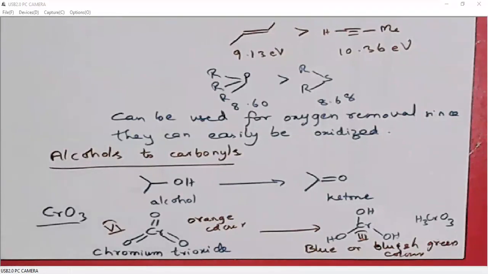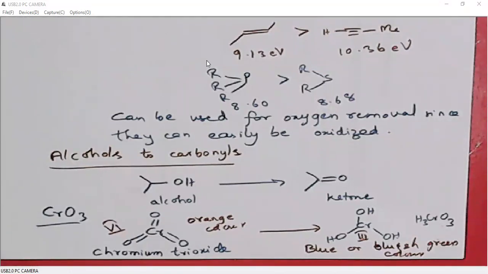We can easily predict whether the reaction is occurring or not. If you are oxidizing an alcohol with a chromium 6 reagent, initially it will be orange in color. When the oxidation starts, chromium 6 will be reduced to chromium 3, and the orange color will be converted to blue or bluish green. So in that way, we can easily predict whether a reaction is happening or not.